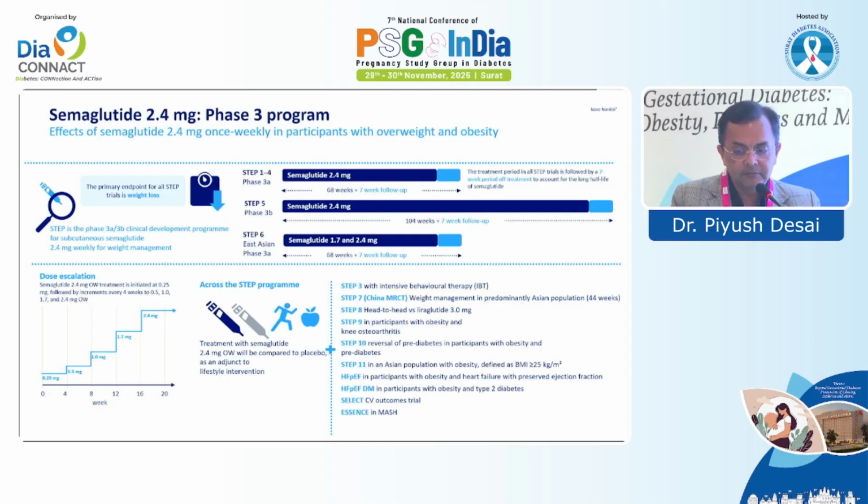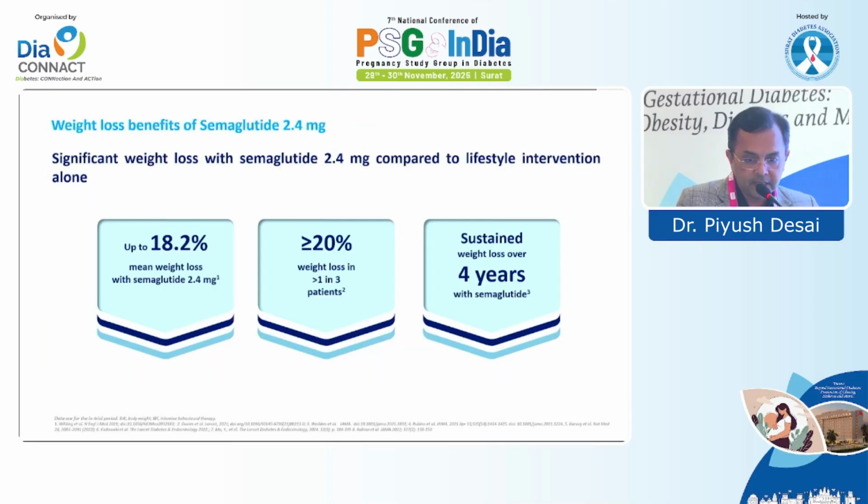We have multiple studies comparing to other agents, including liraglutide, which was the first GLP-1, I will say, which was approved as an anti-obesity medicine as Saxenda. The liraglutide higher dose was approved for that. And in all studies, the mean weight loss was around 18.2%, more than 20%. So 1 in 3 patients were losing more than 20% of body weight.